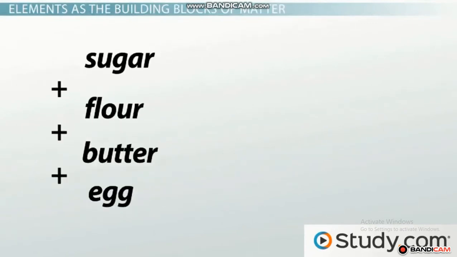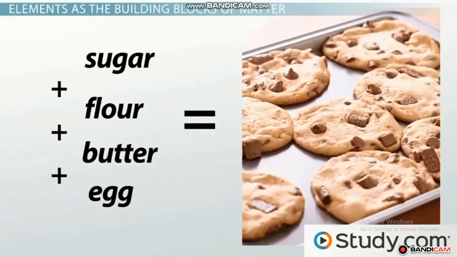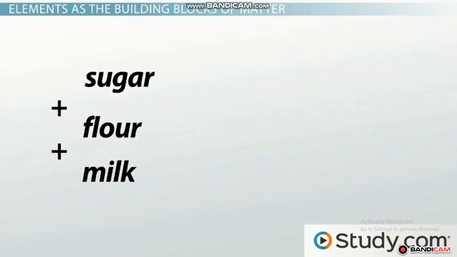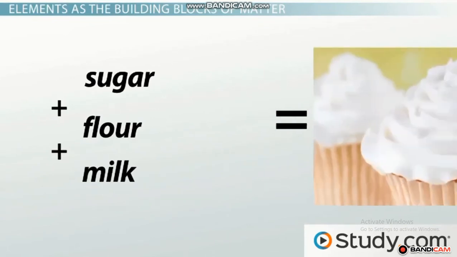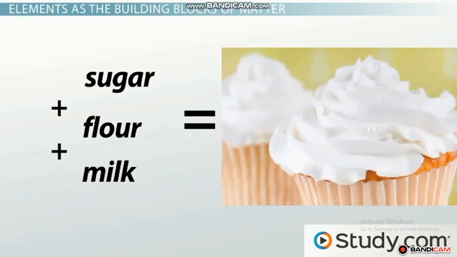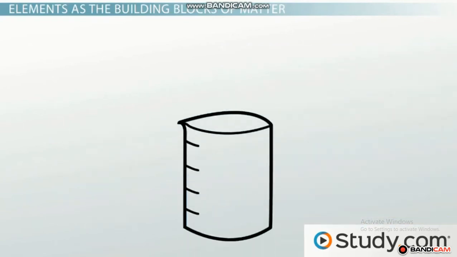For example, if you combine sugar, flour, butter, and egg, you get delicious cookies. But if you were to start over and combine just sugar, flour, and add milk, you get a very different result. You get yummy frosting. Just like cooking ingredients, the amount and types of elements you combine can yield an entirely different result.